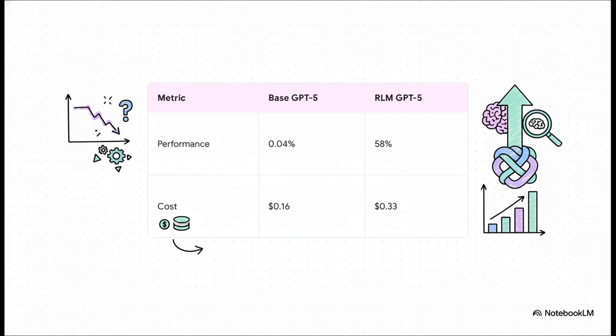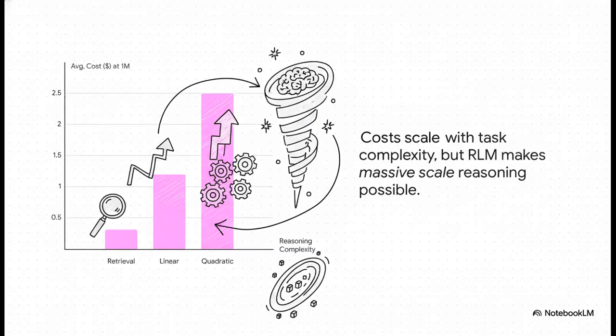And the cost? It merely doubles, from 16 cents per query to 33 cents. This is an almost unbelievable gain in performance for a marginal increase in price. As this chart illustrates, cost scales with complexity. Simple retrieval, the needle in a haystack, remains low cost. Linear reasoning tasks are moderately more expensive. And yes, quadratic reasoning is the most costly.